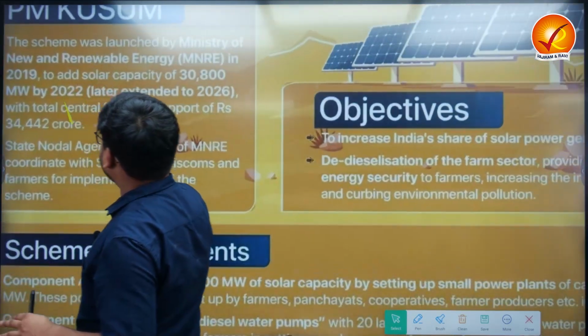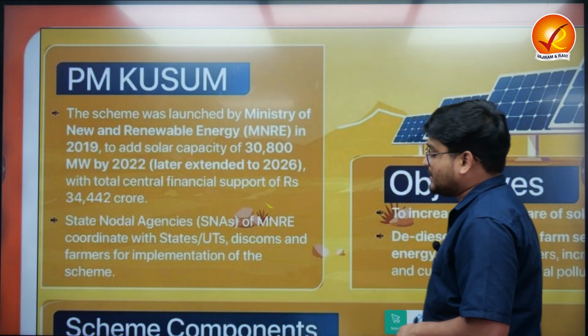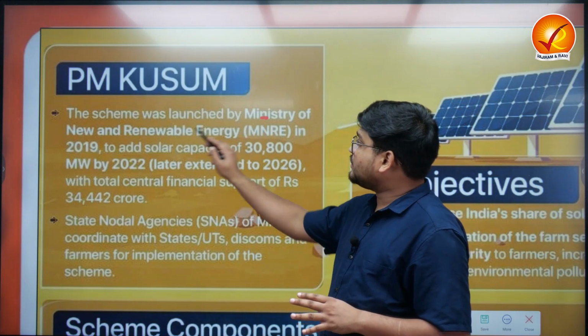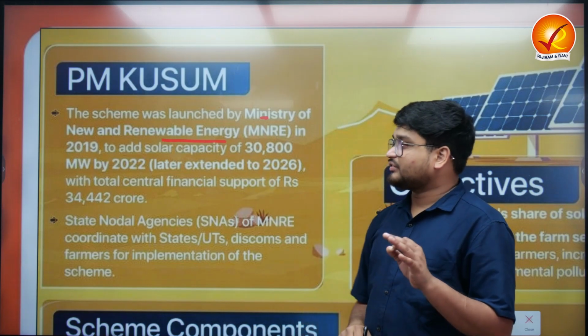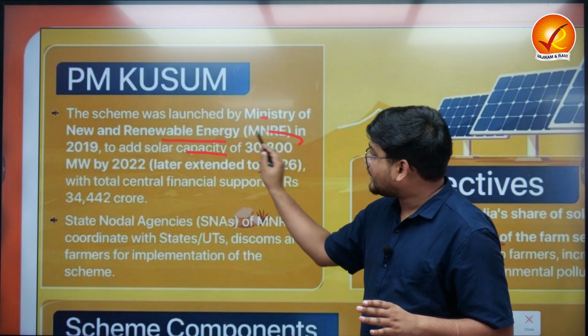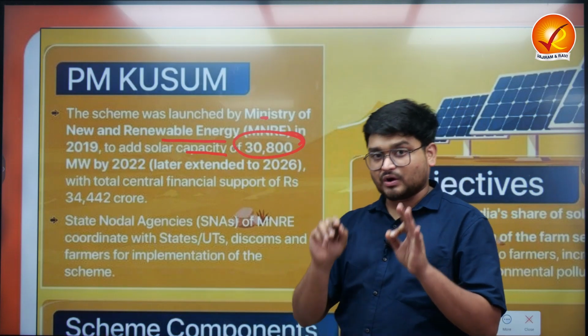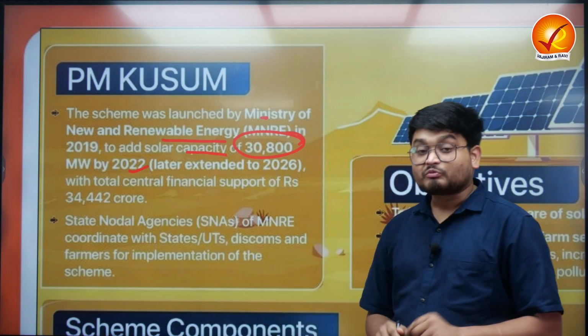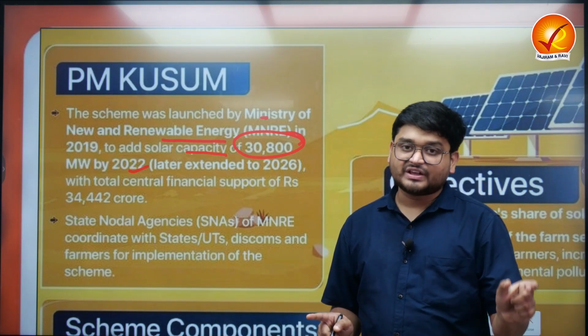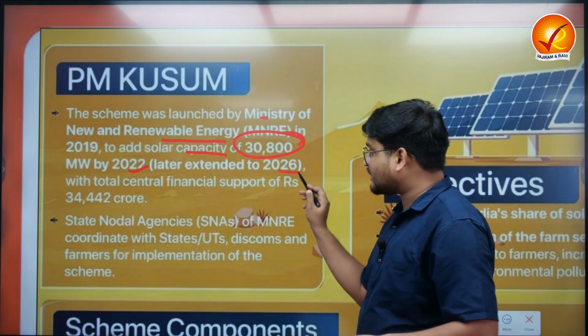Individually, we will be looking into the various components of the scheme. The PM KUSUM scheme was launched by the Ministry of New and Renewable Energy in 2019. What were the main objectives? To add solar capacity of around 30,800 megawatts by 2022, but this target was not fulfilled in 2022. Now this has been extended to 2026.